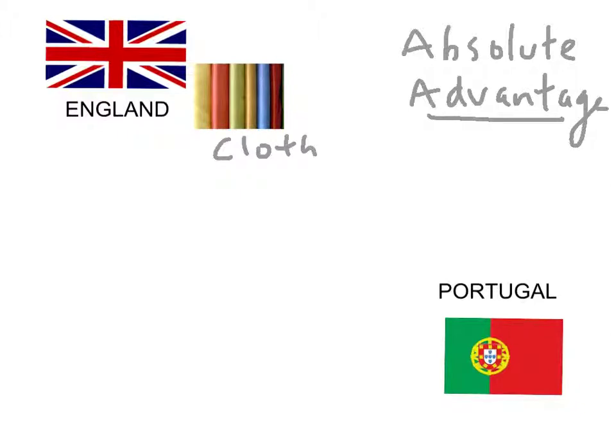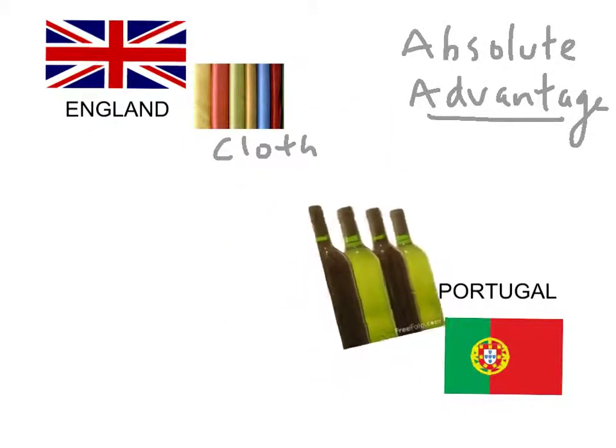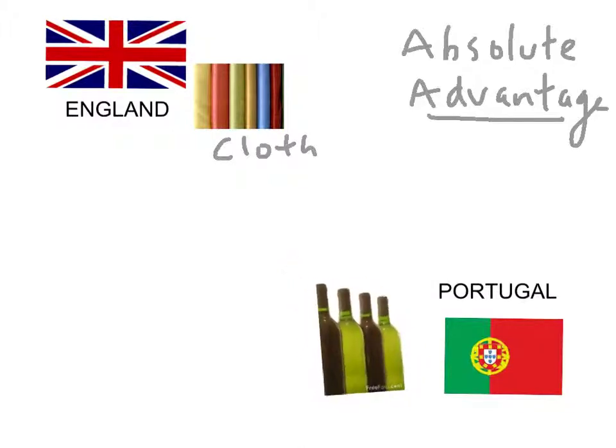When we look at Portugal, what we're going to see is that they have an absolute advantage in the production of wine.